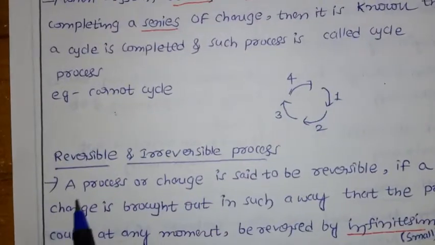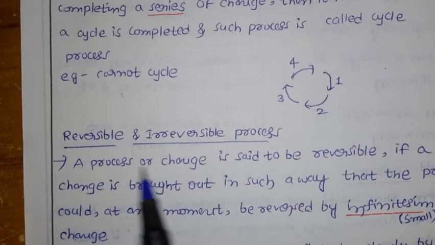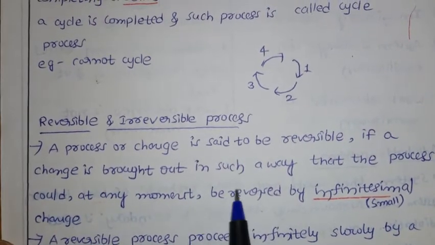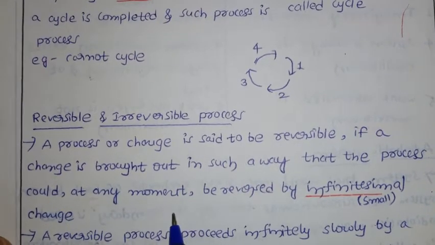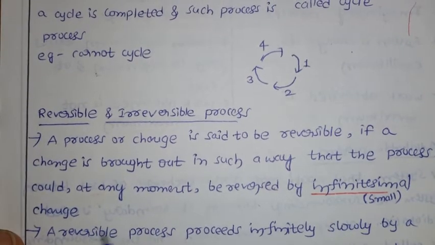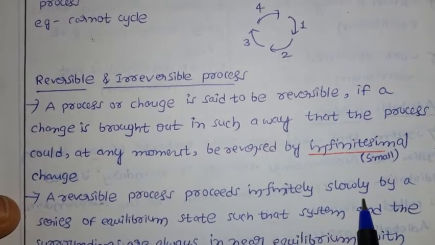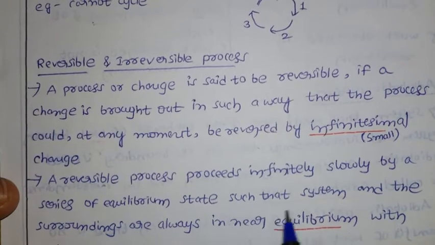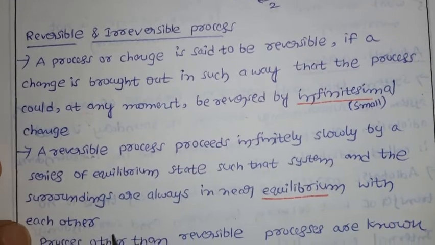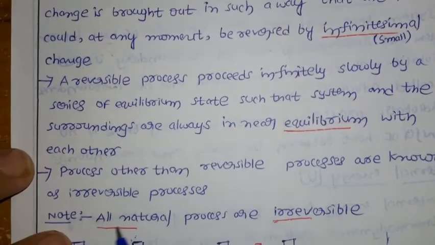Next we have reversible and irreversible processes. The name itself indicates that some are reversible and some irreversible. Now let us discuss. A process or change is said to be reversible if the change is brought about in such a way that the process could at any moment be reversed by small, infinitesimal changes. A reversible process proceeds infinitely slowly by a series of equilibrium states, such that the system and the surroundings are always in near equilibrium with each other. Next, processes other than reversible processes are known as irreversible processes. Now let us see an example here.